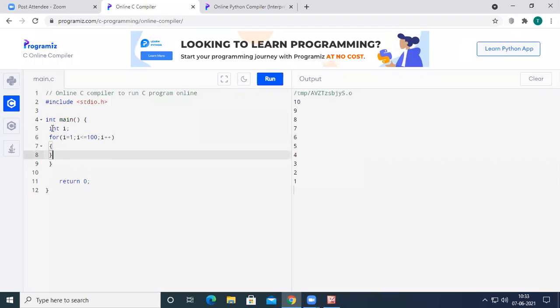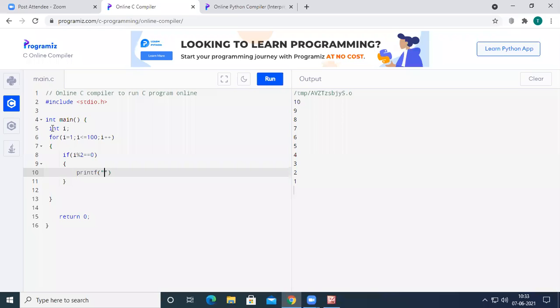Among all these numbers, I don't want to print 1, 2, 3, 4, 5 up to 100. I want to print the numbers which are even, which are divisible by 2. So I need to divide the value by 2 and check whether the remainder is 0 or not. If the remainder is 0, then only I want to print the number. If the remainder is 0, it means it is an even number.